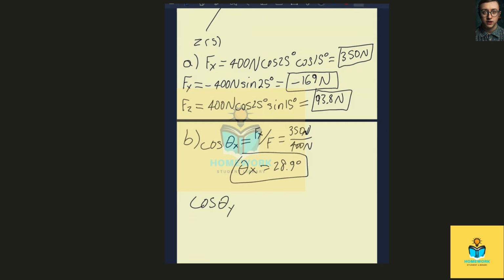We use the same formula for the other two angles. So plugging in our y component of the force over the resultant, we can solve for theta sub y, which is equal to 115 degrees.